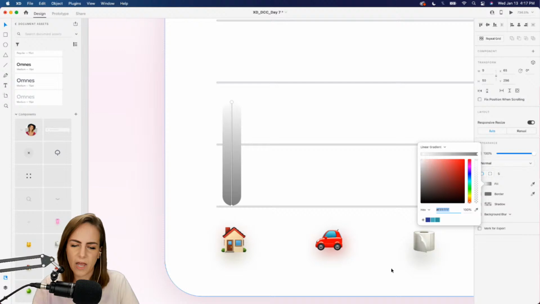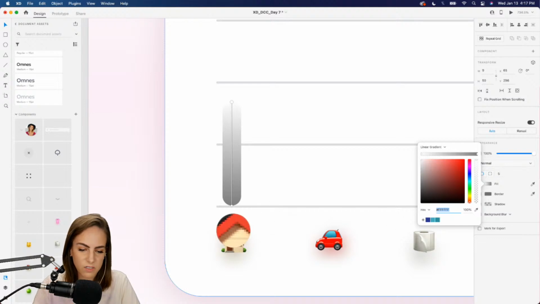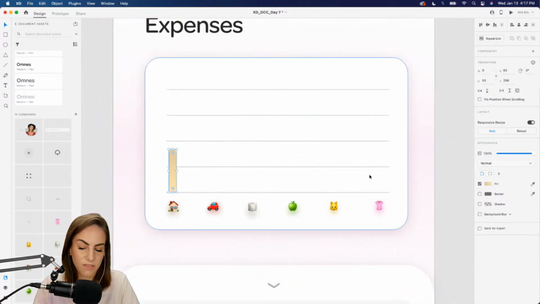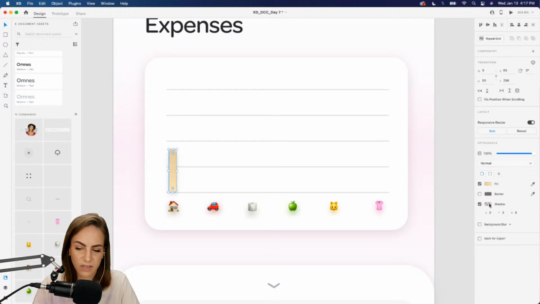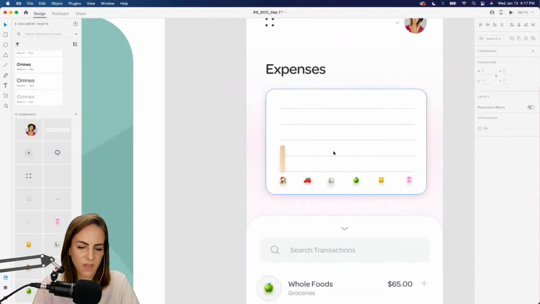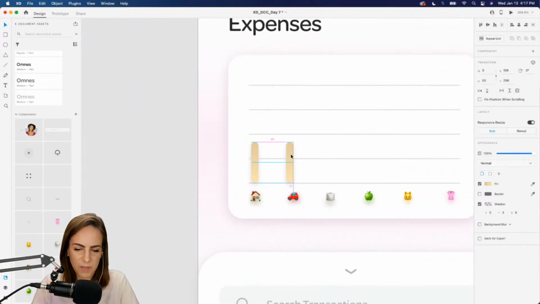I kind of want to match each of the colors, so I'm just clicking on each of these little circles here. This one we can start with maybe the brown to more of the tan. Maybe I'll bring this down just a little bit more. Okay. And then I'll give this a drop shadow again, because why not? A little bit more of a pink. Okay. And then all I need to do is copy and paste this and drag these down a bit.